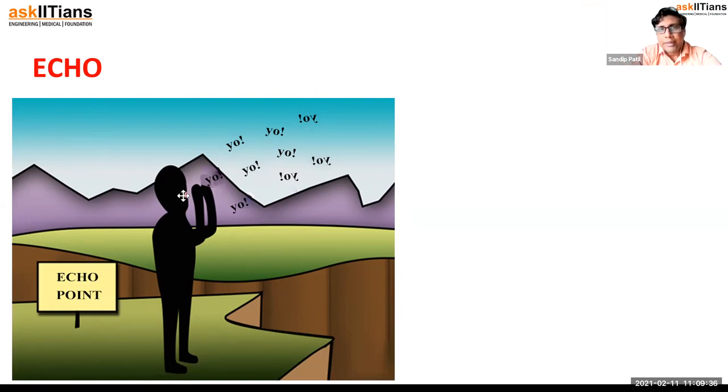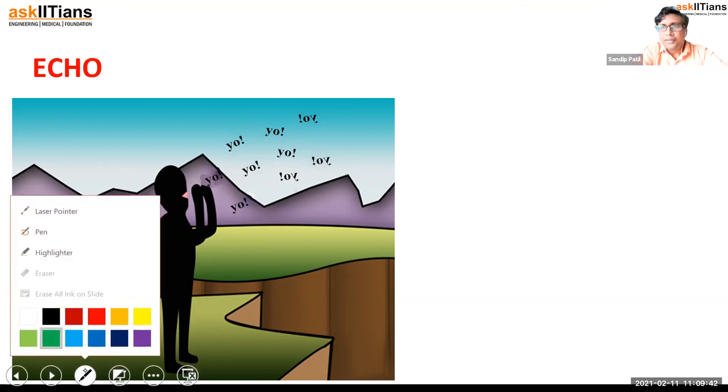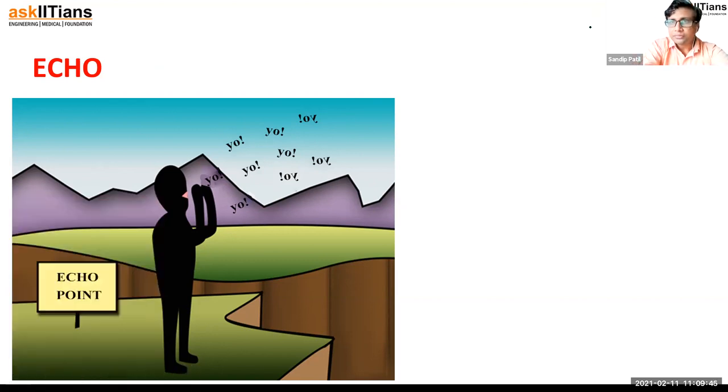So now remember, very important thing, that the human ear needs a time interval of 0.1 second to distinguish the sound. What is the meaning of that? Distinguish the sound means what is happening?